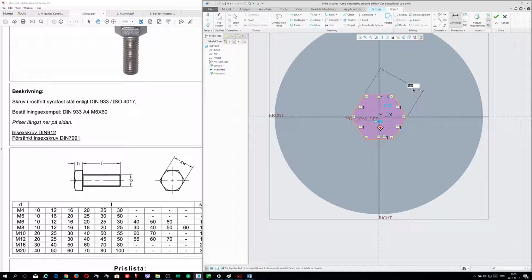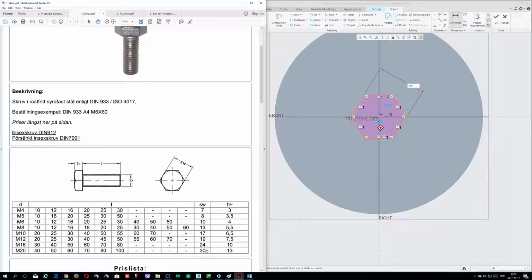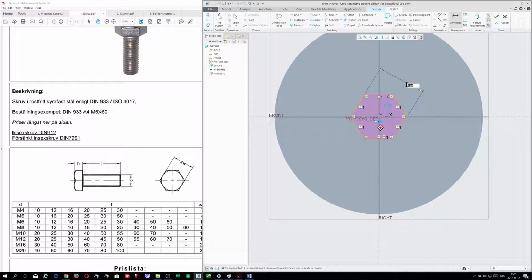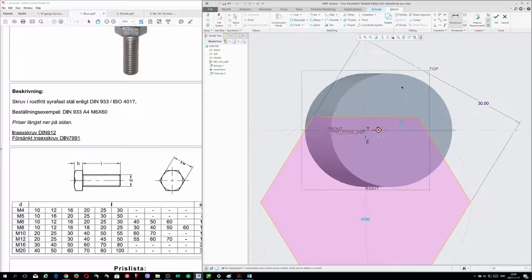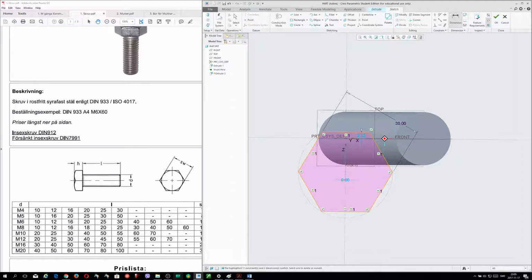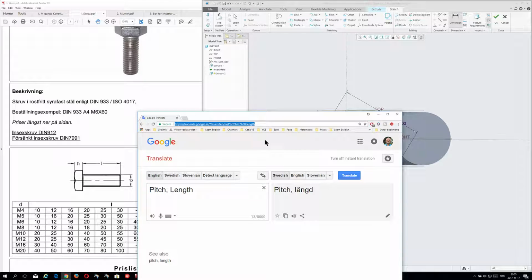So, this measurement is 30 millimeters, and 30 millimeters, okay. So now I'm going out, but what is this measurement? I will show you now what this is.